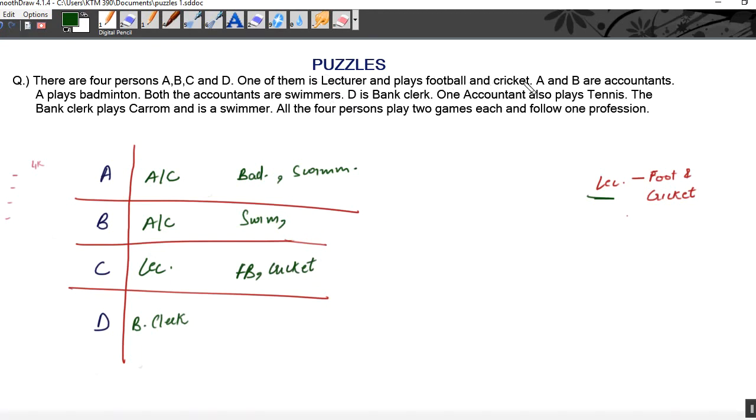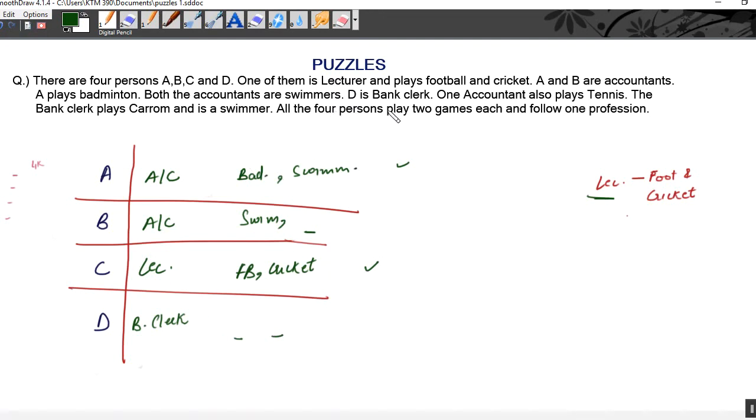Lecturer plays football and cricket. Now here it is given all the four persons play two games each. That means only two games, not less than two and not more than two. Now see, A is playing two games. That means no more game can come here. This is final. A's arrangement is final. Here there is space for one more game because two games. C's two games have been finished.